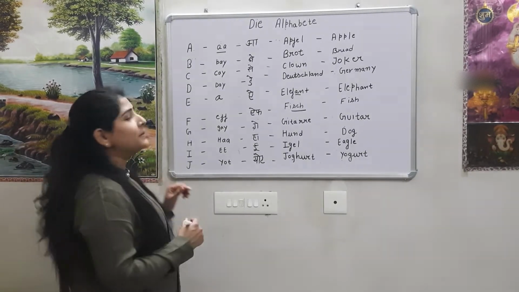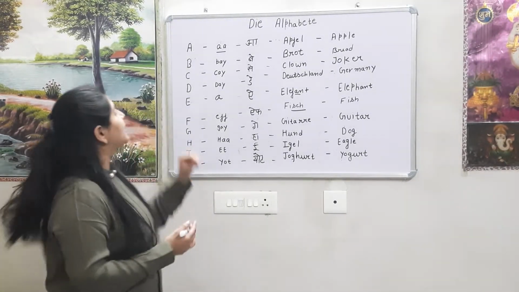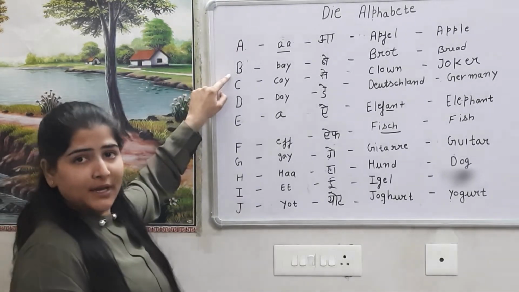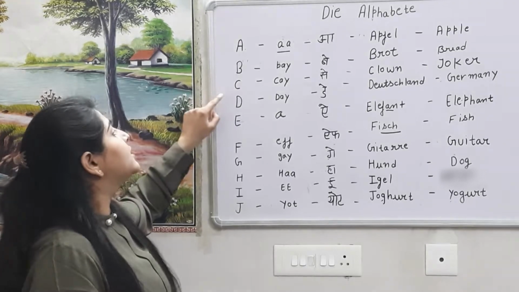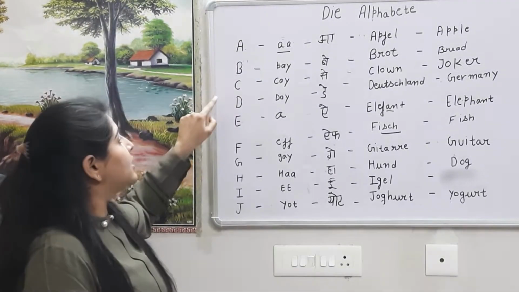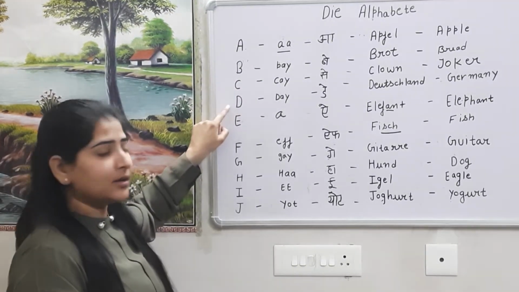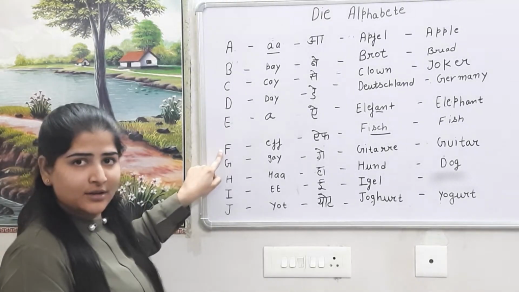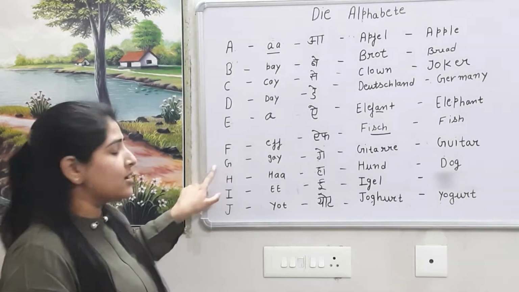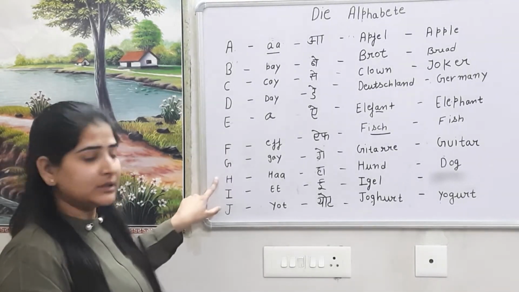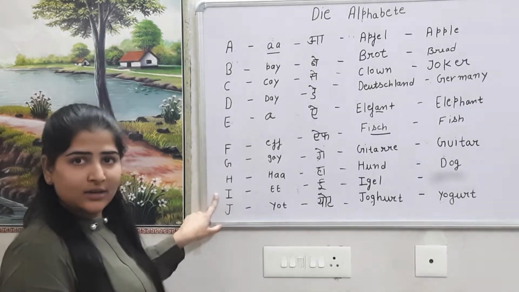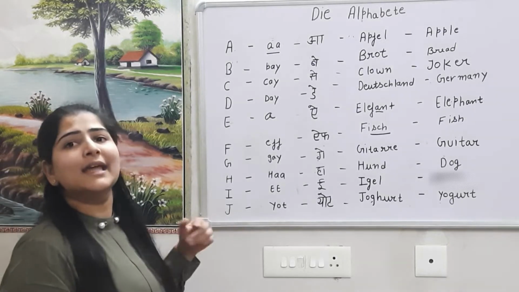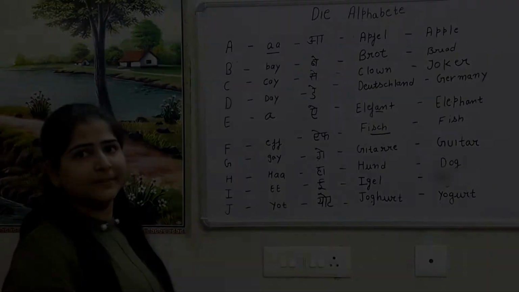Okay. So now please try to repeat after me. So A sound is A. B. Say, day, A, F, gay, ha, E, yacht. Now let's move to the next set of the alphabets.